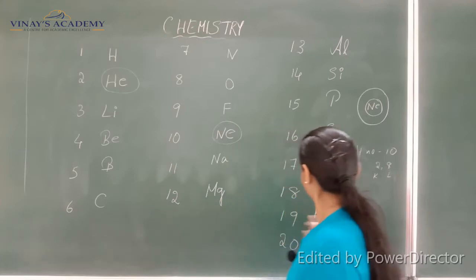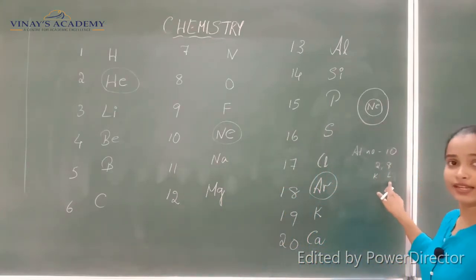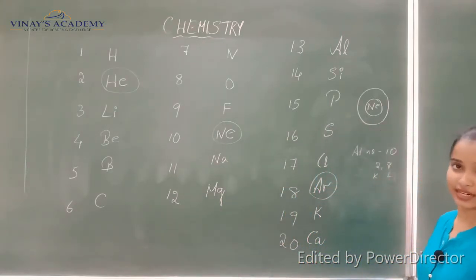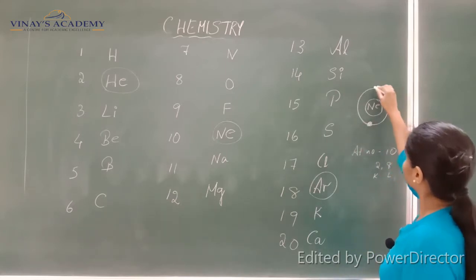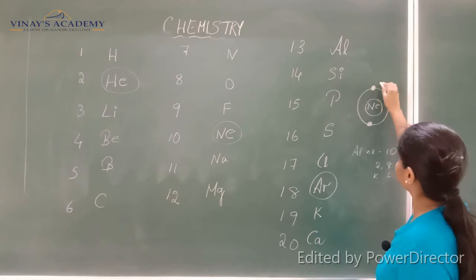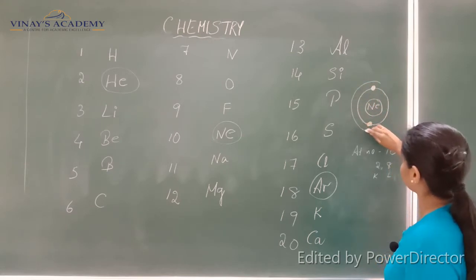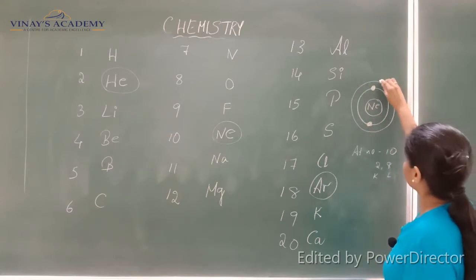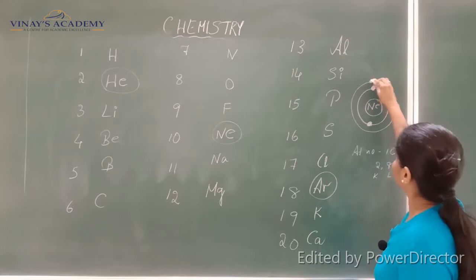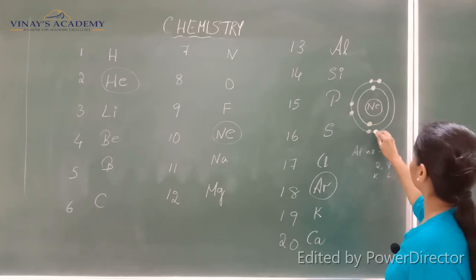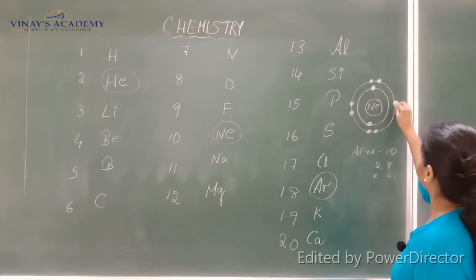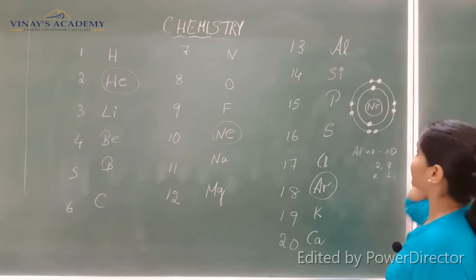So now the last shell has 8 electrons. Let me write the electrons. The first shell has 2 electrons here. And then we have 8 electrons.